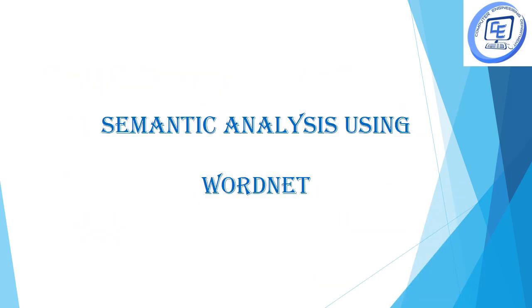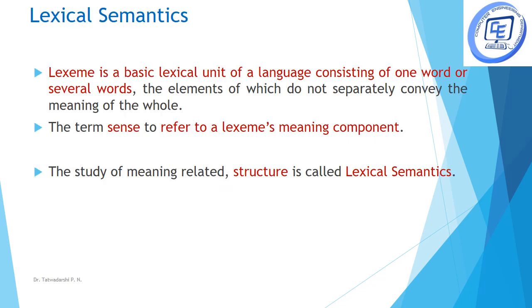Okay. So this was about first order predicate logic semantic analysis. By representing the sentence in first order predicate logic with semantic attachments, using different resolution techniques, we can make sense of the given sentence. The next way of doing semantic analysis is using WordNet. Before going into the details of WordNet, we have to understand certain terms that are important to understand WordNet.